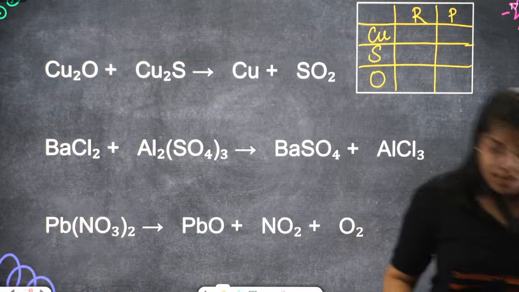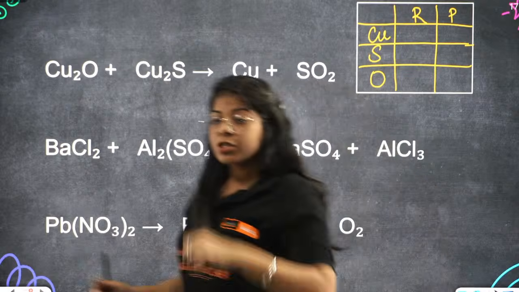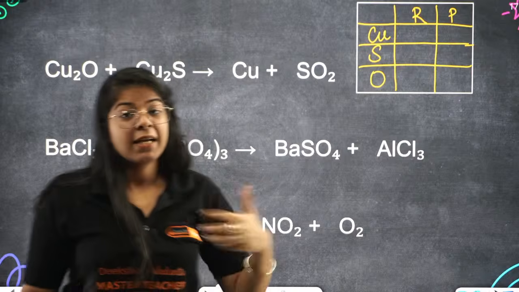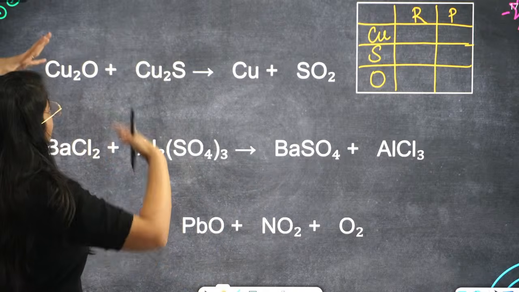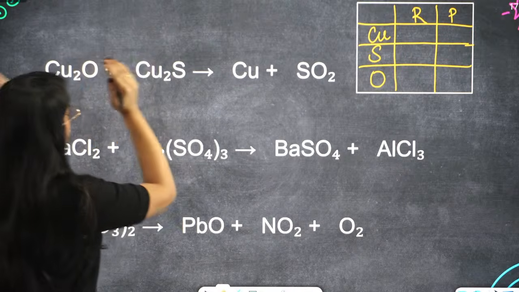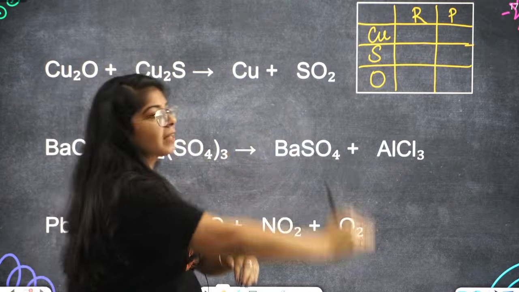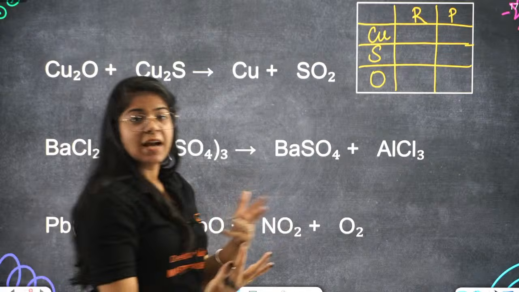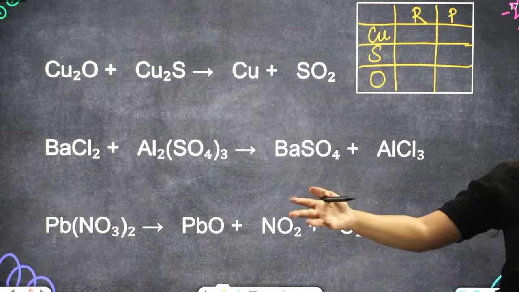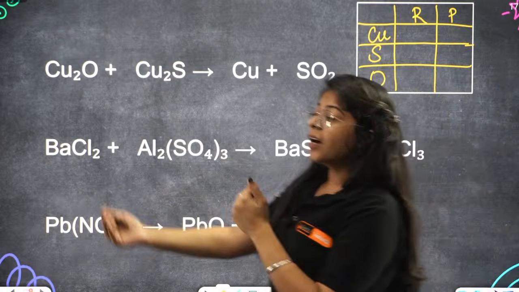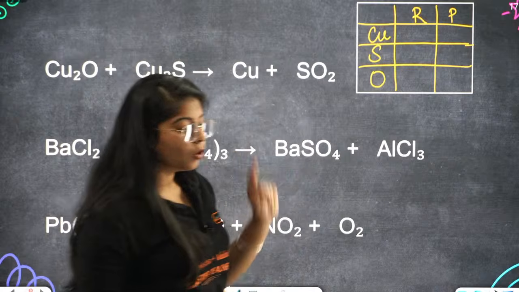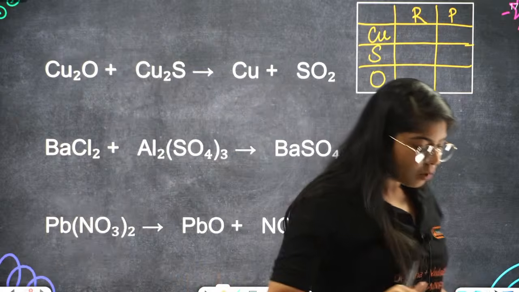Yes, Tarun. We have to learn the equations, not these ones. When they give you, they'll give you direct equations. But they can also give you balance the equation which has reactants as copper oxide, copper sulfide, and it gives the product as copper and sulfur dioxide. So they can give that equation as well. Then in that case, you'll have to decipher the equation from the formulas. I have a video on that. You can go practice that and check that out as well.